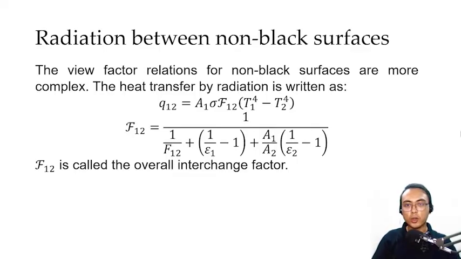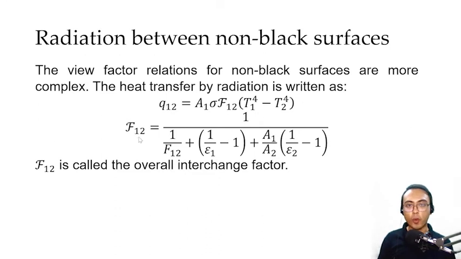Let's now talk about radiation between non-black surfaces. Non-black surfaces, or as we call them, gray bodies, could vary in their ability to reflect and emit radiation. Our rate of heat transfer equation is now written as Q12, or the rate of heat transfer from body 1 to body 2, is equal to the surface area of body 1 times the Stefan-Boltzmann constant multiplied by fancy F12 multiplied by the difference in temperature raised to the 4th power.